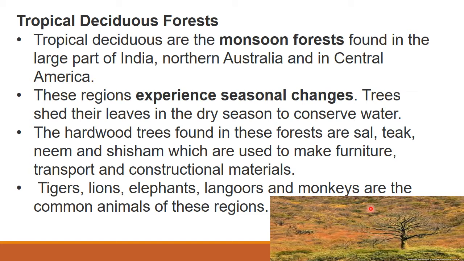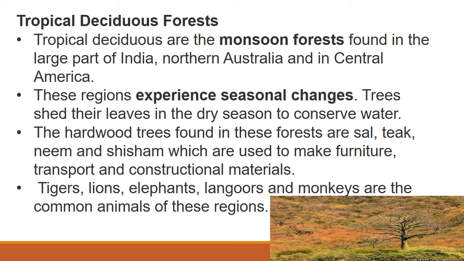Okay, look at this picture. So here seasonal changes will be there. In the dry season, during that season trees will shed their leaves. Okay, and here we can find hardwood trees like sal, teak, neem, shisham. Okay, these are used to make furniture, transport and construction materials. Then animals like tigers, lions, elephants, langurs, monkeys are the common animals we can find in this region.